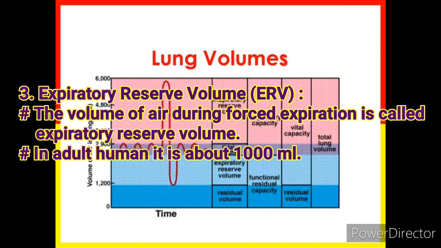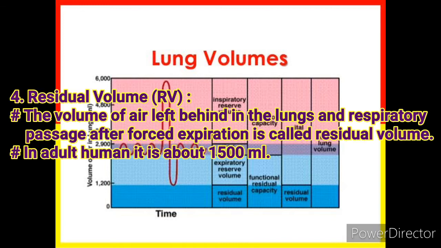Expiratory reserve volume, denoted by ERV. The volume of air during forced expiration is called expiratory reserve volume. In an adult human, it is about 1000 ml. Residual volume, denoted by capital RV.